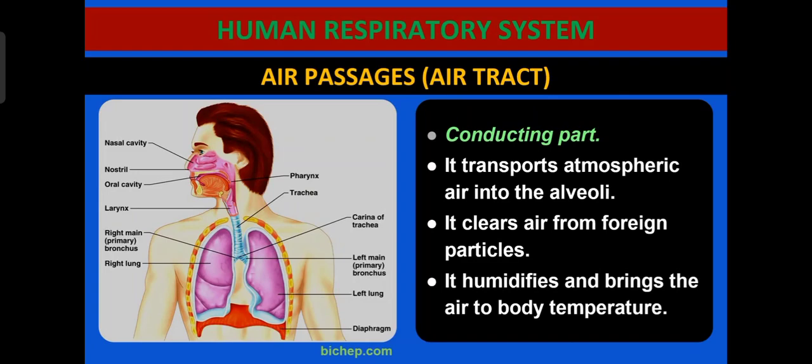It also humidifies the air and brings it to body temperature. Whatever air we take inside may be at a different temperature, cool air or hot air. While it is passing through the nasal passage or air passage, it is brought to our body temperature. All these three functions are carried out by the conducting part. Now we'll see the parts of this conducting part.